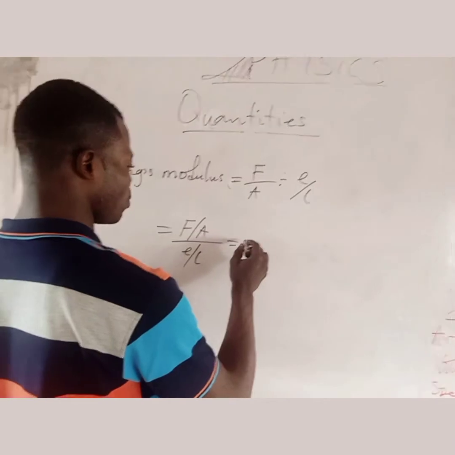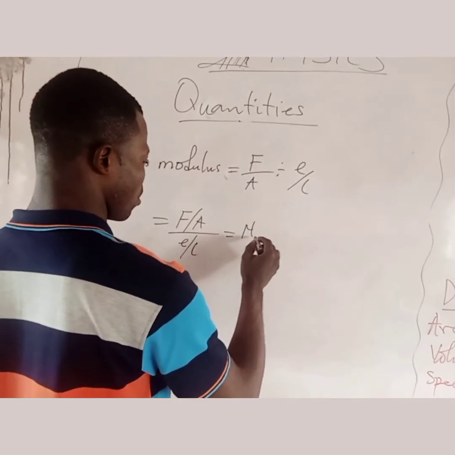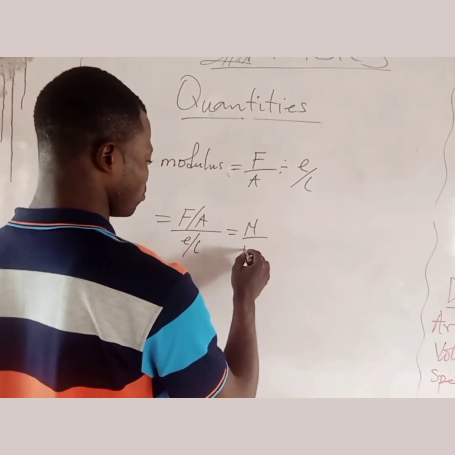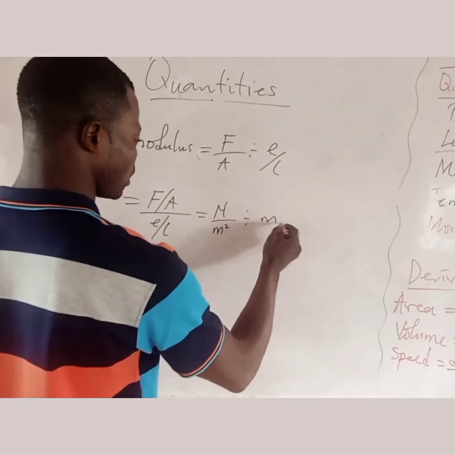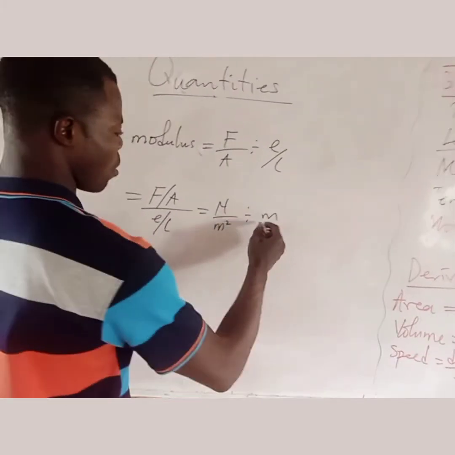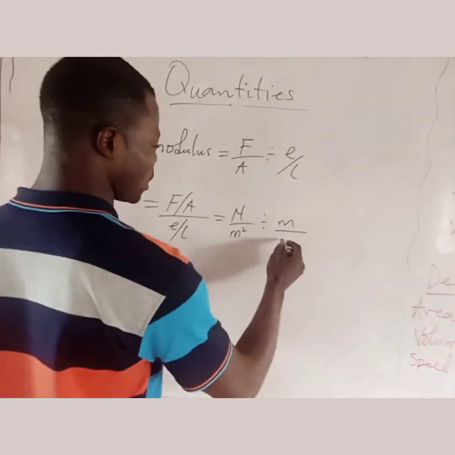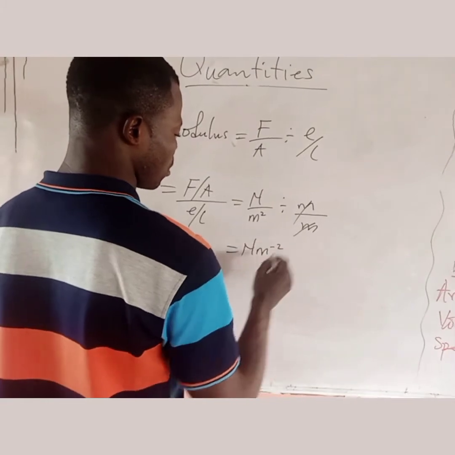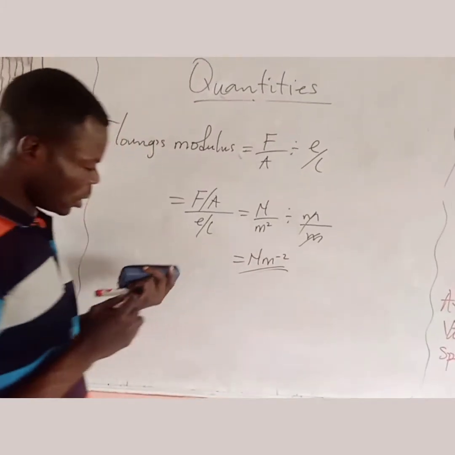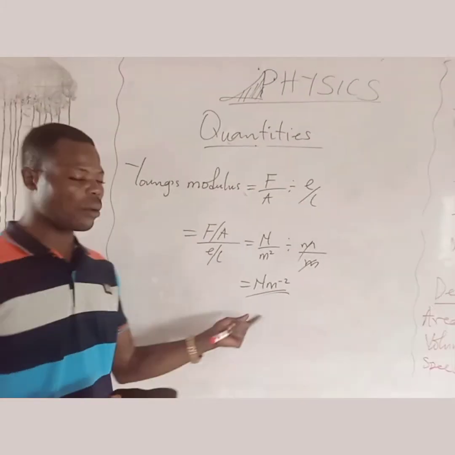If you want to derive the unit for Young modulus, we can say F is measured in Newton, over area, which is meter square, divided by extension, which is also measured in meter, over length, which is also measured in meter. So this cancels this, we are going to have Newton per meter square. So this is the unit for Young modulus.